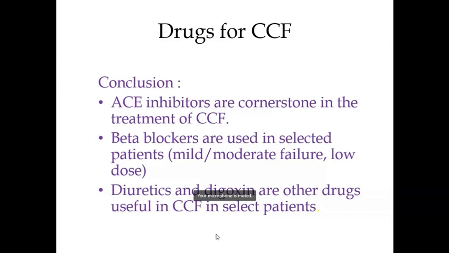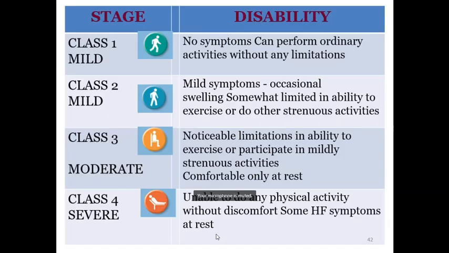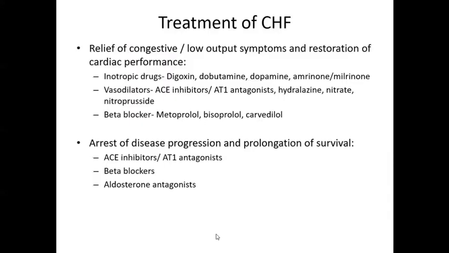So when you are asked, say, an LQ, classify drugs in heart failure, I think in your textbooks it is given that you classify the drugs as drugs causing relief of congestive symptoms or low output symptoms, and drugs which cause arrest of disease progression and prolong survival.